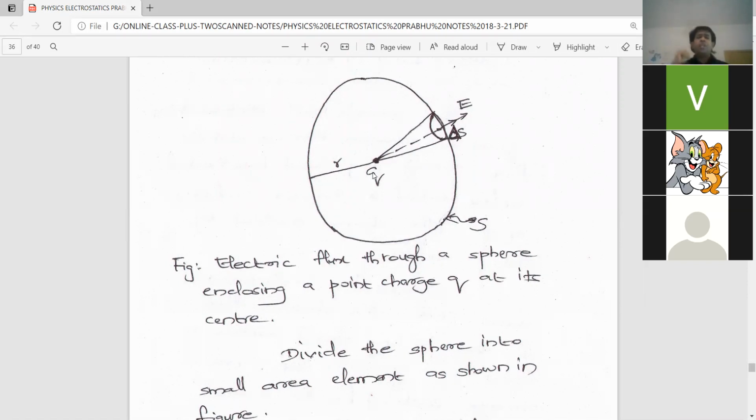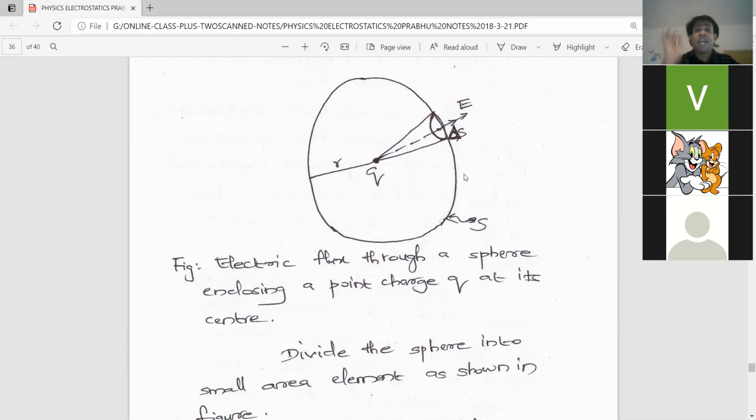So, as we already know, what will be the direction of electric field here? The q is placed here, and you have to find out the electric field at the point here. So it will be acting along the direction of the radius vector, or along the radius of the spherical surface. Am I clear? The electric field will be acting outwards from that charge. So the direction of electric field is given by this arrowhead and is given as E here.